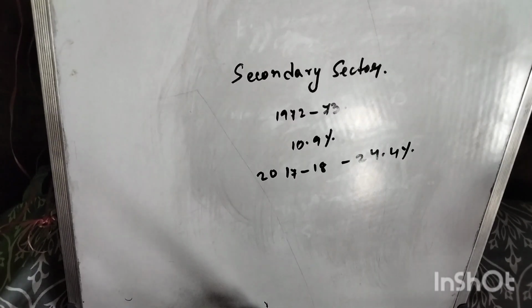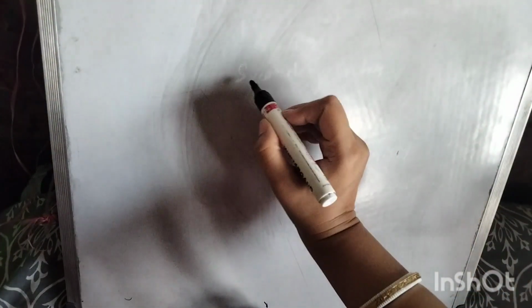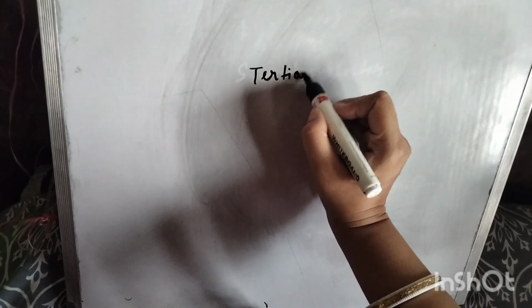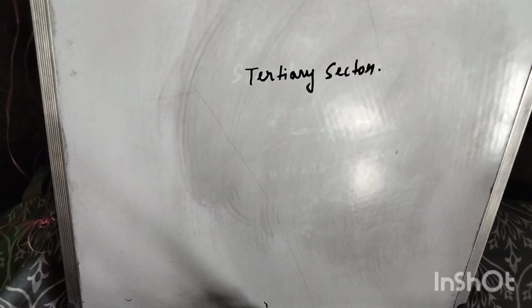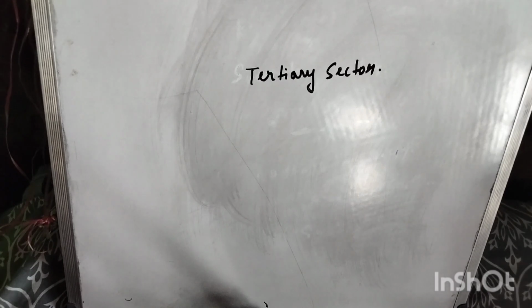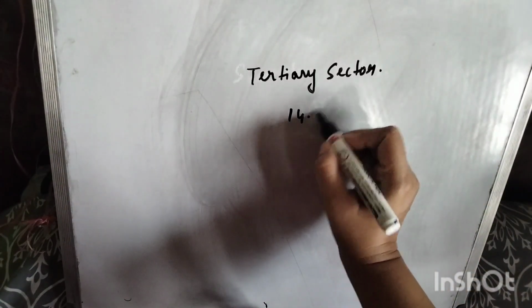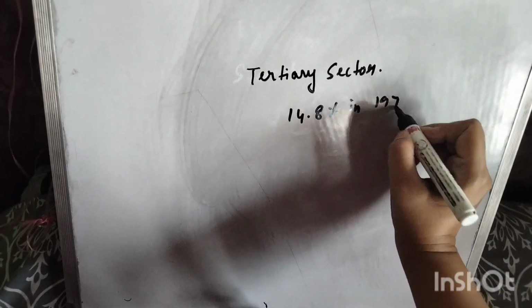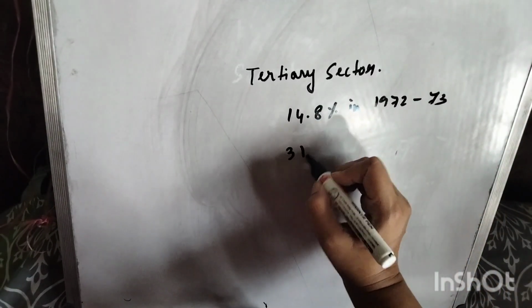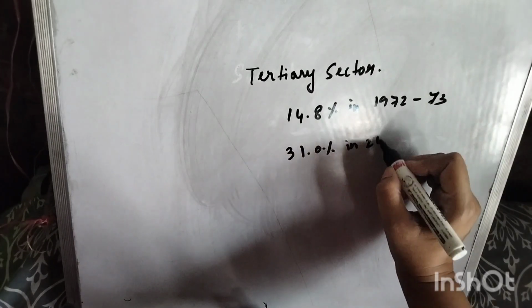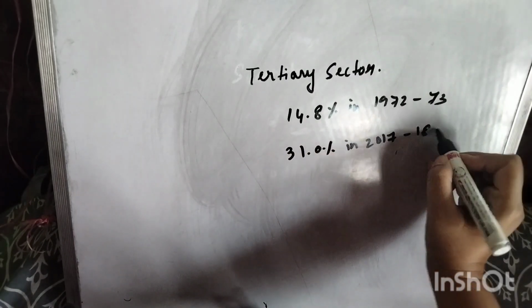Now we will see the tertiary sector. In the tertiary sector, the employment was 14.8% in 1972 to 73, and it has increased to 31.0% in the year 2017 to 18.